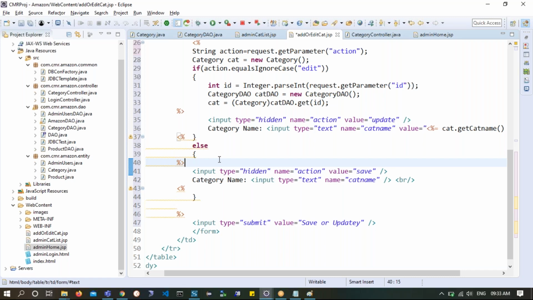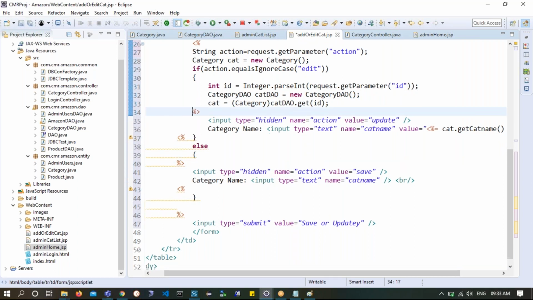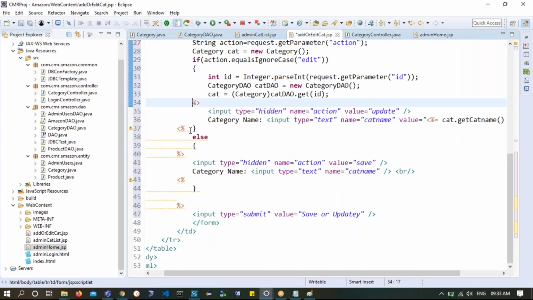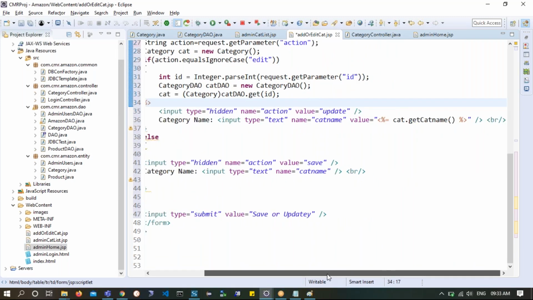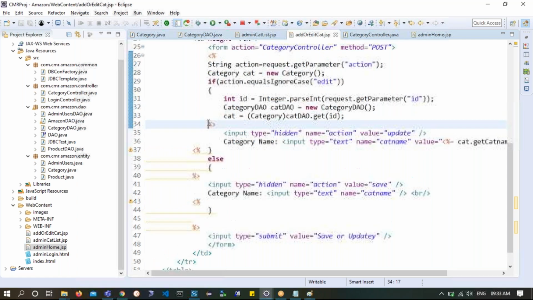No, that's the correct place of scriptlet. What happened to this? Control S. Let's see this. This is only a warning, no problem. So this is what I wanted to do.